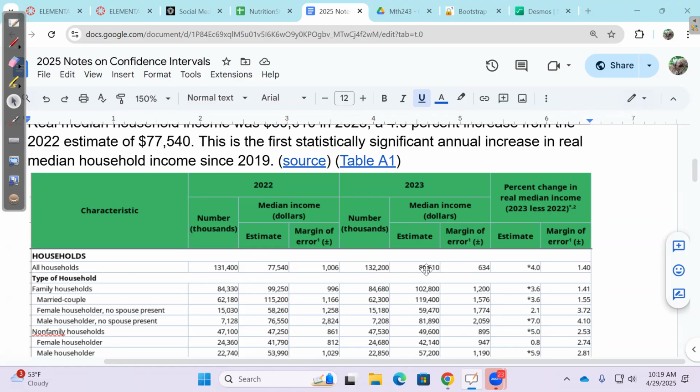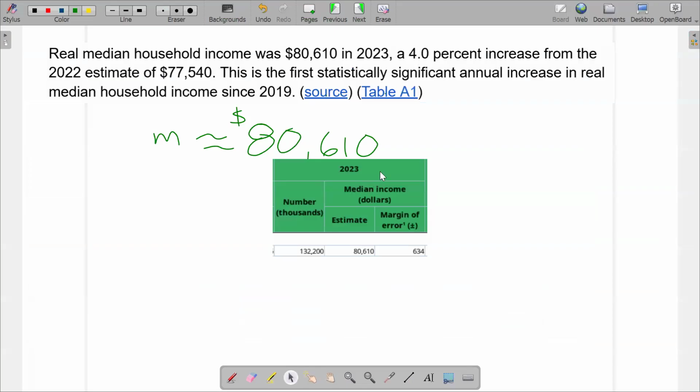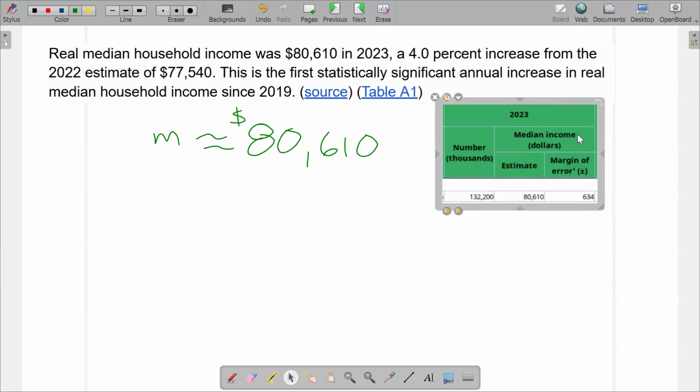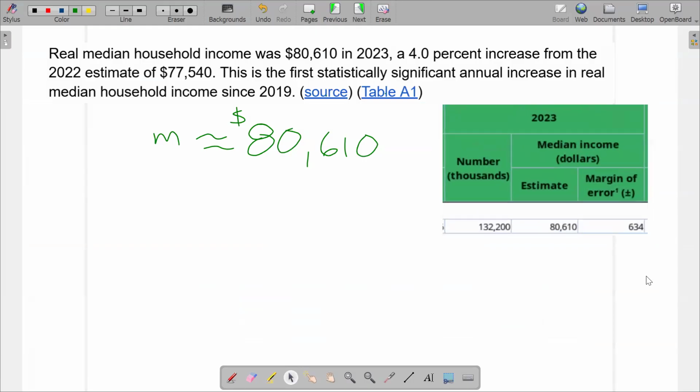Dollars. Just dollars. So guess what the margin of error is also? Dollars. Okay. So I'm going to grab this right here. And the one there meant there's more information further down somewhere in the document, and I'll get to that in a second. So let's steal that right there. Current page. So this is the additional information I dug around and found.